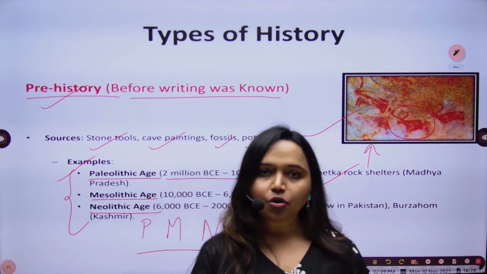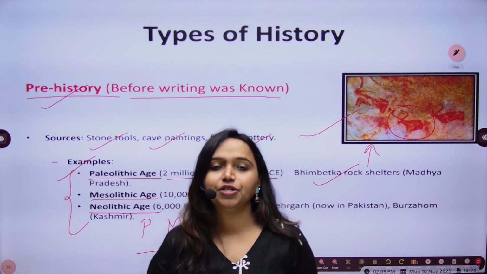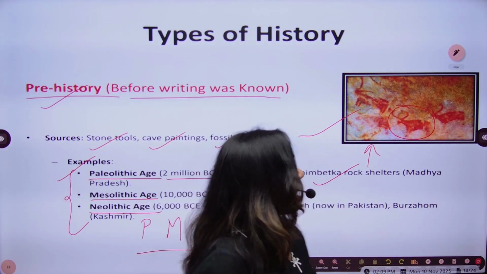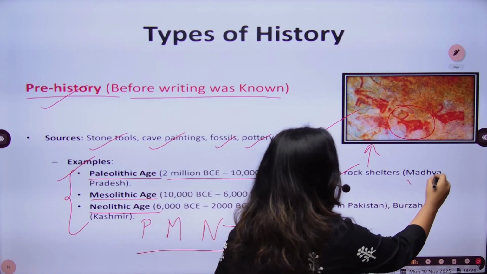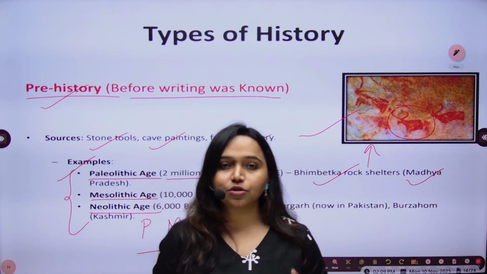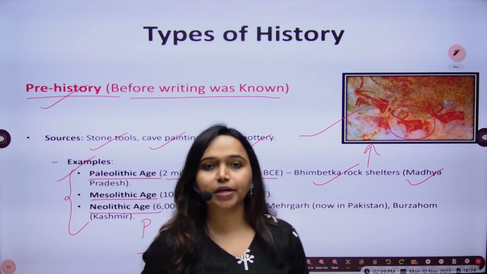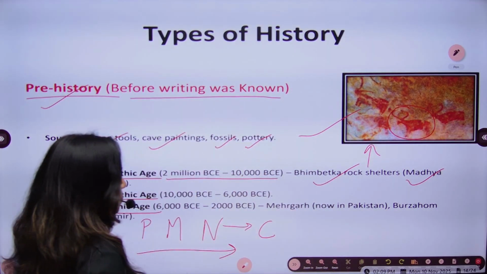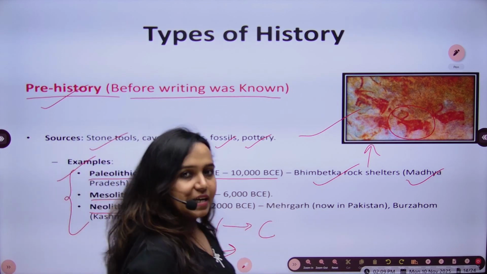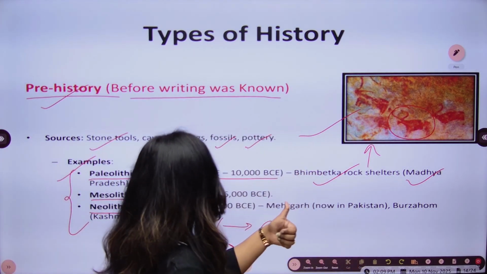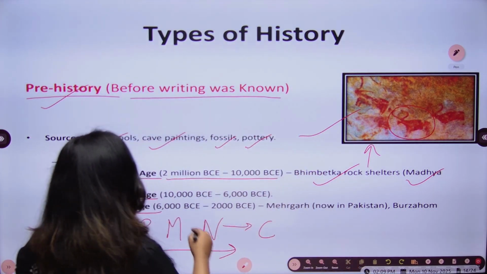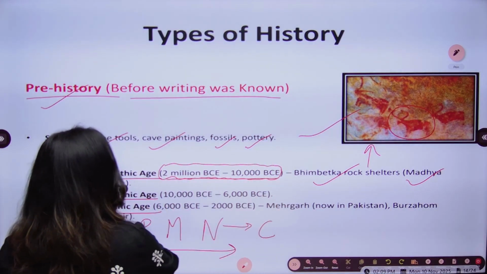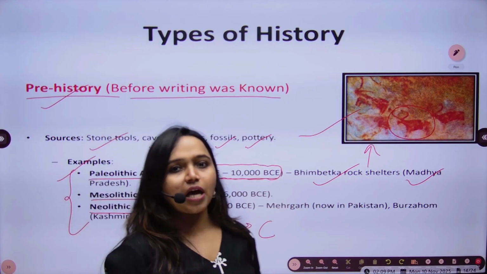The Bhimbetka rock shelters are one of the most ancient sites found in the history of India, located in Madhya Pradesh. Many previous year questions are based on this rock shelter and the paintings in it. This is also a World Heritage Site, and it belongs to the time period of 2 million BCE to 10,000 BCE.